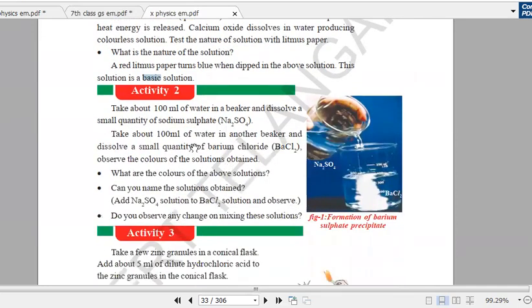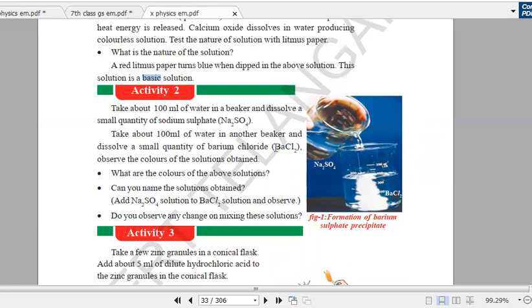నెక్స్ట్ ఇన్ సెకండ్ యాక్టివిటీలో మనం ఏం చేయాలంటే ఒక 100 ml ఆఫ్ బీకర్, దానిలో ఏమో సోడియం సల్ఫేట్ కలపాలి. Okay, you have to dissolve the sodium sulphate in a 100 ml beaker. In another beaker, you have to take some small quantity of barium chloride and add it with 100 ml of water. So now we'll have 2 beakers, right?